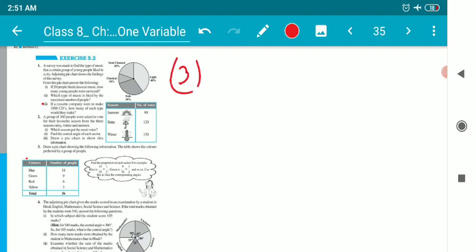Let's understand how to do this. Some colors are written along with the number of people. A survey was conducted on 36 people. Blue color is liked by 18 people. Green is liked by 9 people. Red is liked by 6 people. Yellow is liked by 3 people. So let us find the central angle for each.